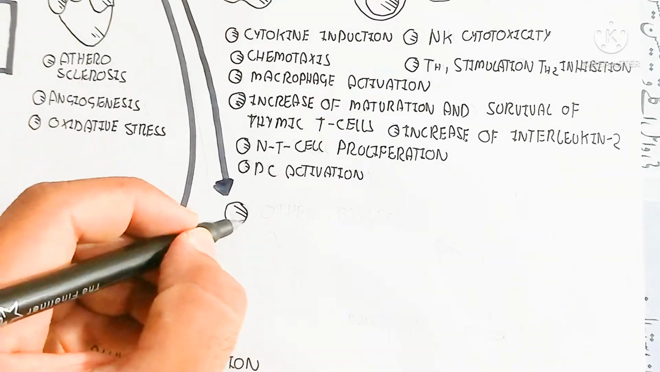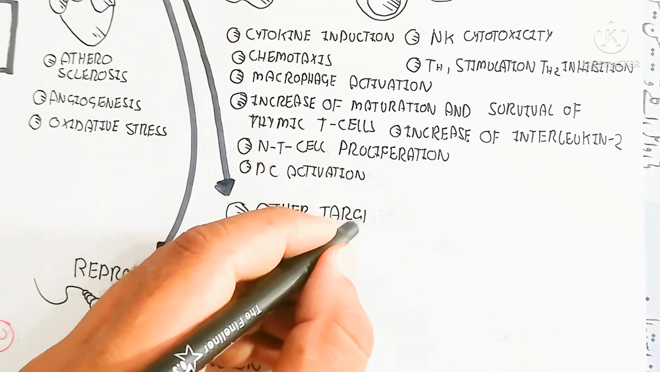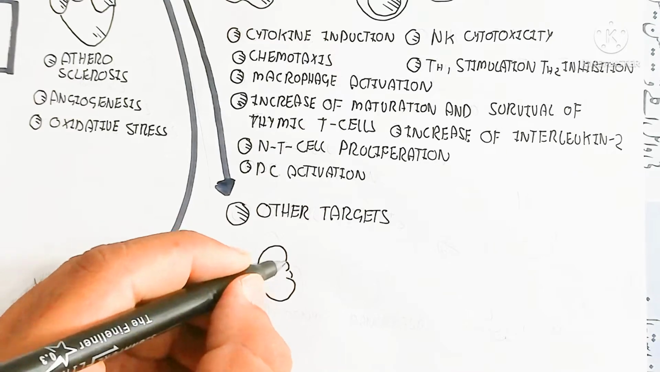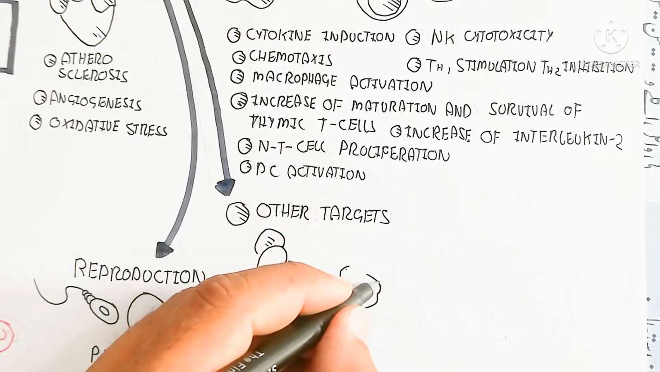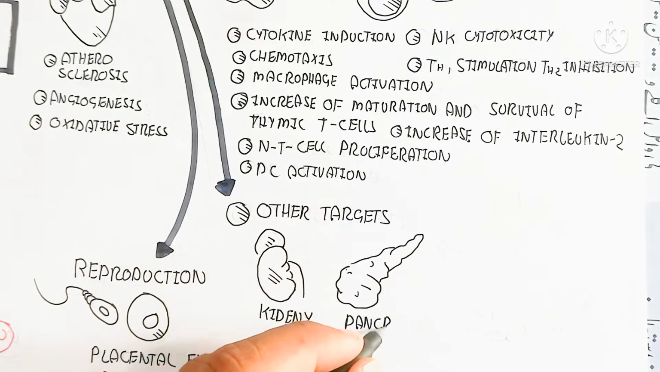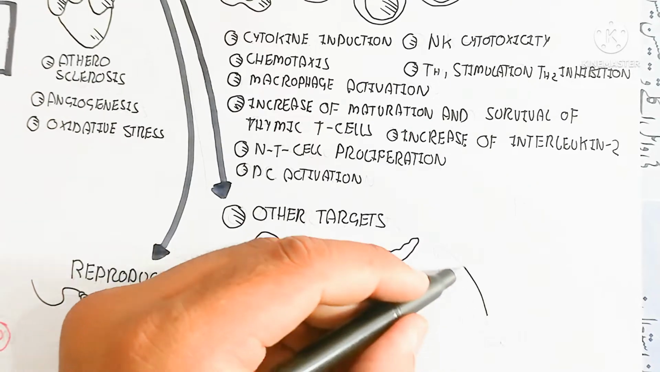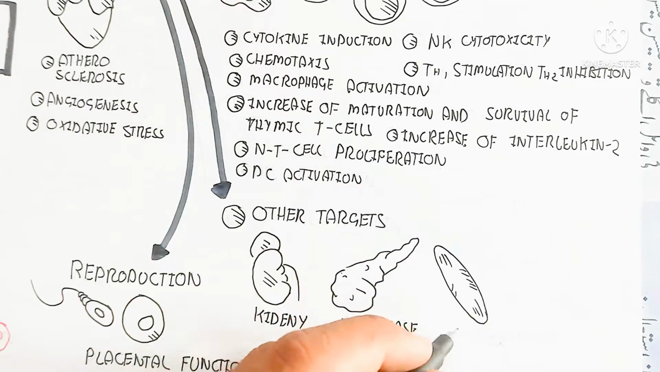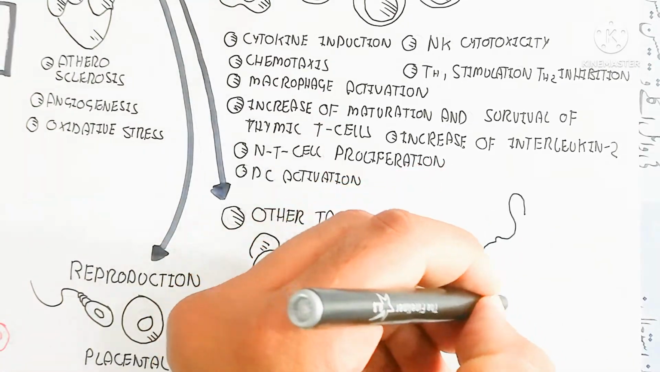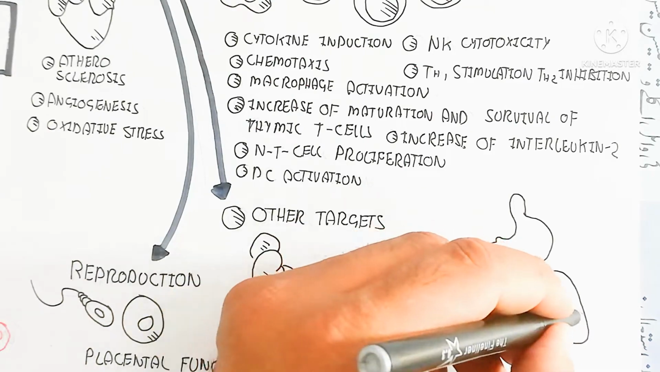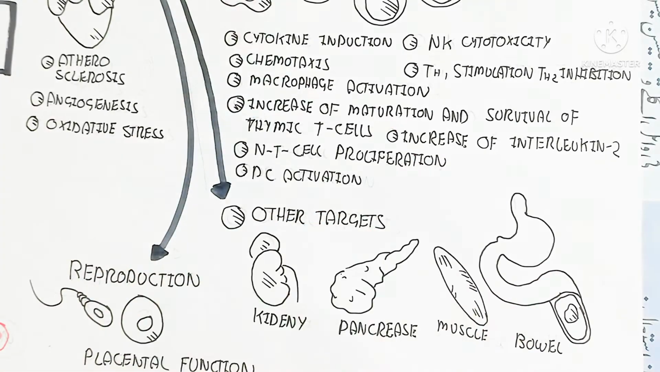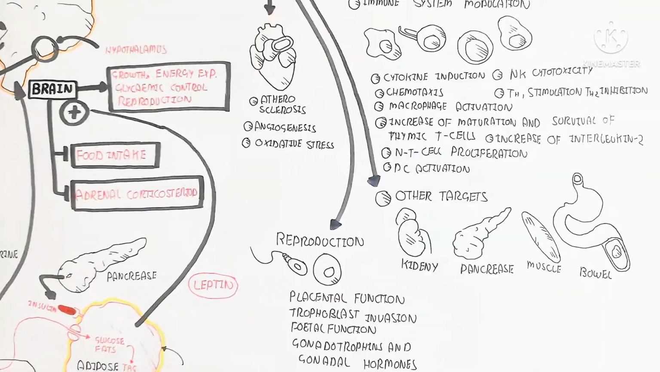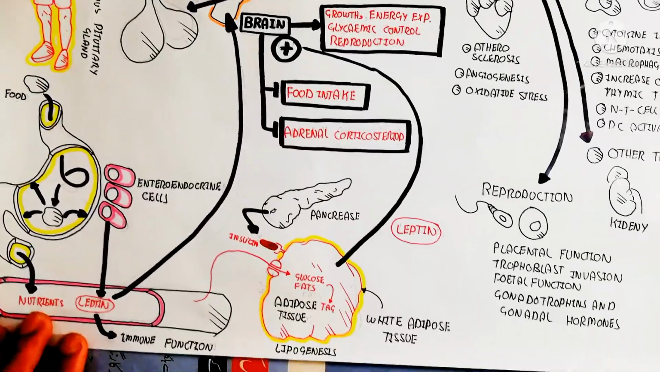While in the case of other targets of tissues and glands, other organs and tissues are targeted. So here is the kidney. When it targets the kidney, it means the uptake of glucose from the nephron, while the pancreas will stimulate insulin for the absorption of glucose, and muscle also activates the GLUT channel by binding of insulin, leading to influx of glucose for fulfillment, and bowel movement will be less.